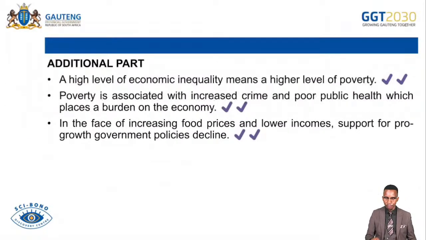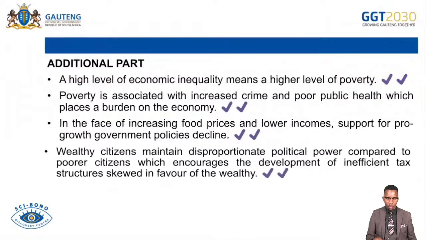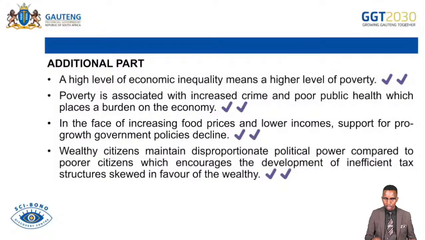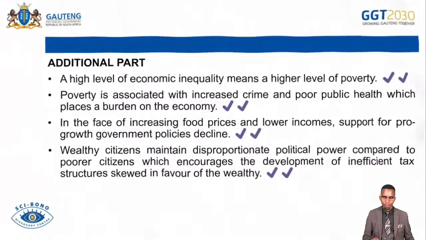In the face of increasing food prices and lower incomes, support for pro-growth government policies declines. Wealthy citizens maintain a disproportionate political power compared to poor citizens, which encourages the development of inefficient tax structures skewed in favor of the wealthy.